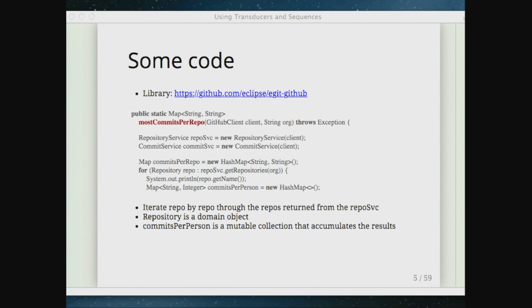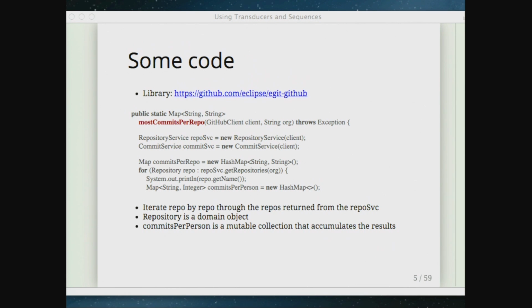We need to get some things from the library to be able to talk to the GitHub API. We're going to initialize our map. This is the return value that we're going to return at the end. We're going to walk through every repository. Here we call repo service get repositories. That's going to return to us a list of repositories, which is a typical Java thing to do. We're then walking through it element by element.